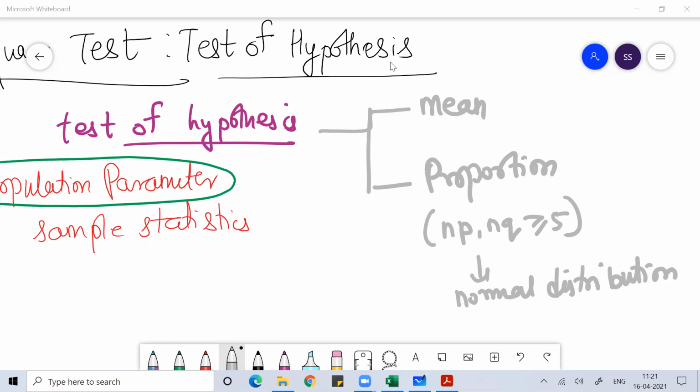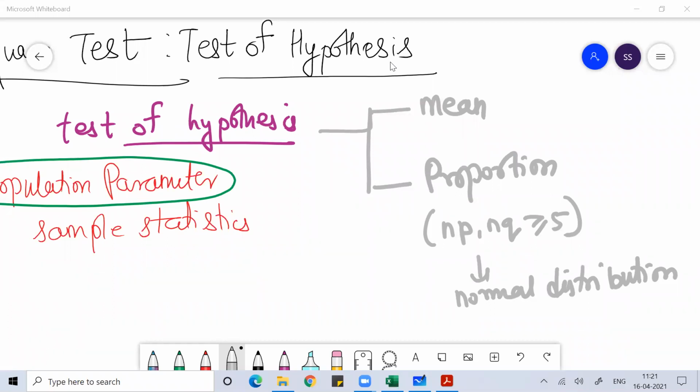And while we are working on test of hypothesis, you may have a one mean problem, two mean problem, one proportion problem, or two proportion problem. You may also have to think beyond two means or two proportions. You may find data where you have more than two means. In order to establish the equality of more than two means, we perform ANOVA.